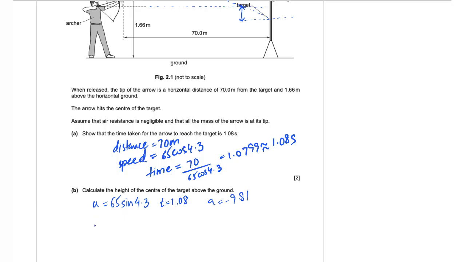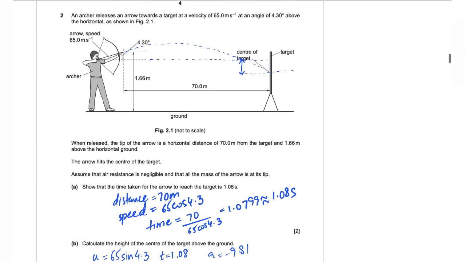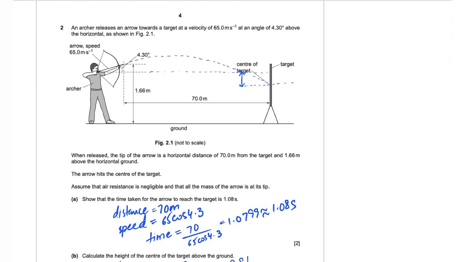As I mentioned before, we are going to use one out of the four SUVAT equations. The one that I'm going to use in this part is displacement equals ut plus half at squared. Now mind that displacement is not the entire distance that the arrow travels. I'm only supposed to use the vertical component of the displacement.